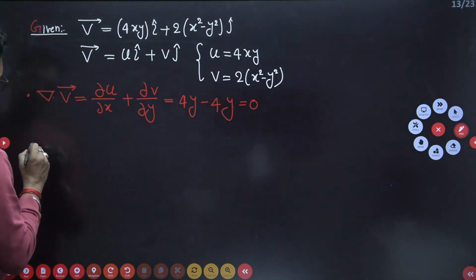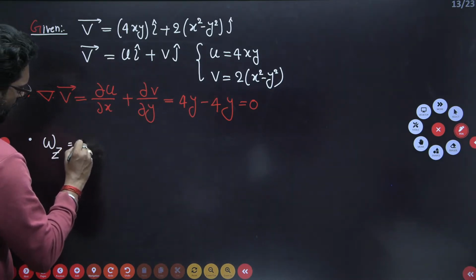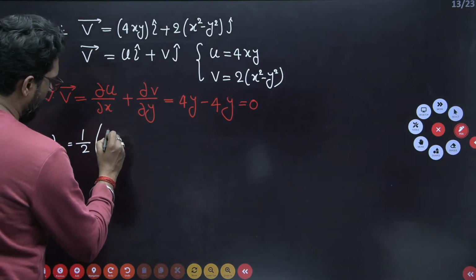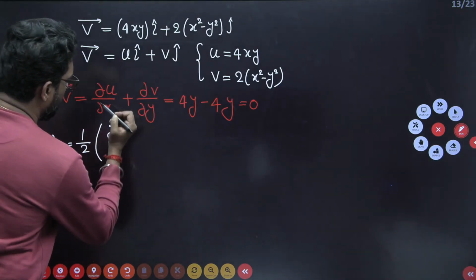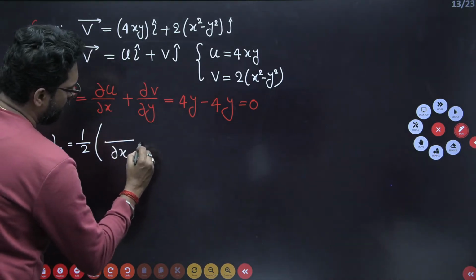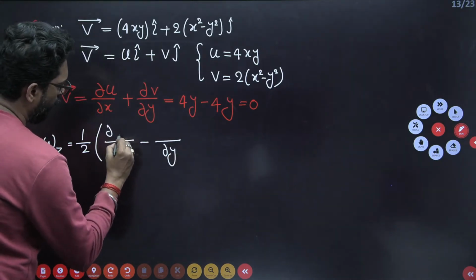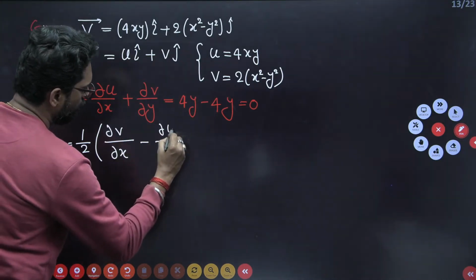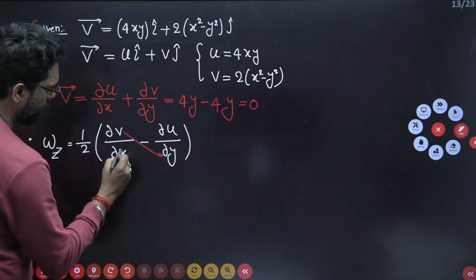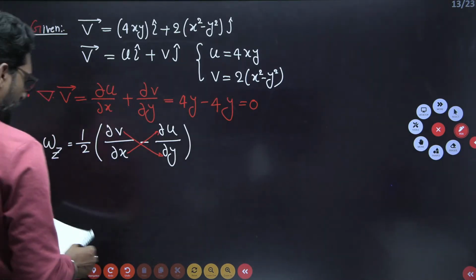rotational. You have to find omega z. So for the rotation, 1 by 2, always remember opposite sign. You can write here del v by del x minus del u by del y. If there is a y, here del u. If there is an x, here del v. Like that you have to remember. Cross it. Now put this value. If you put this value, this is also 0.